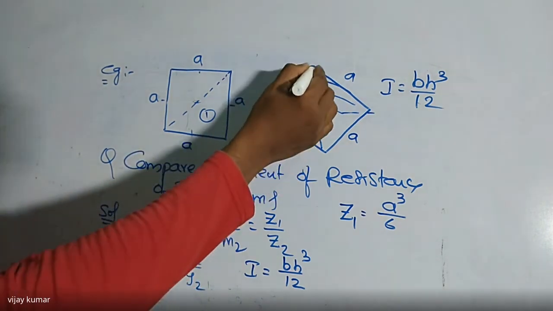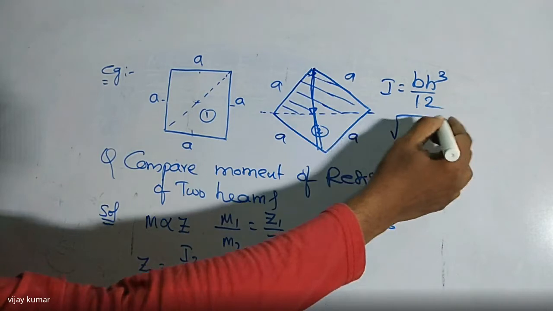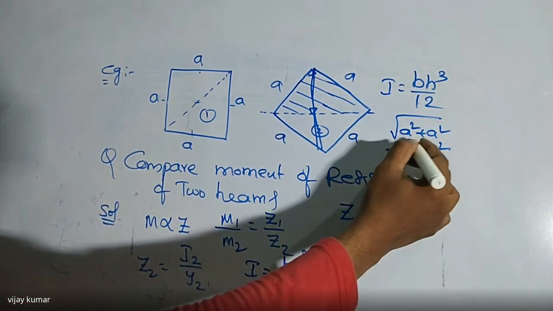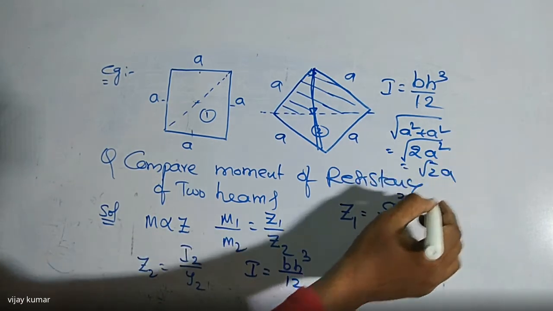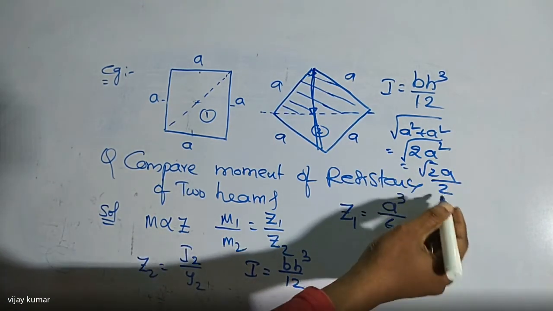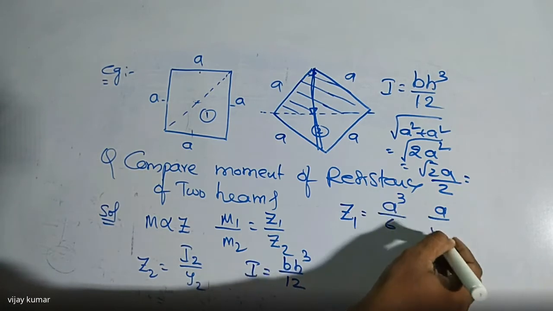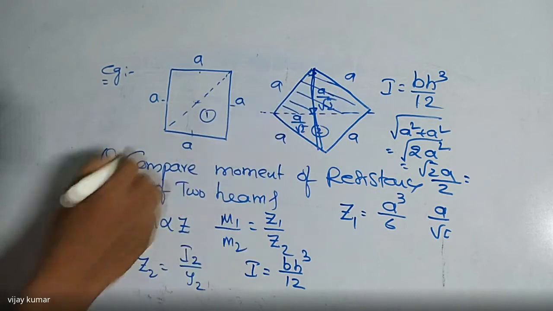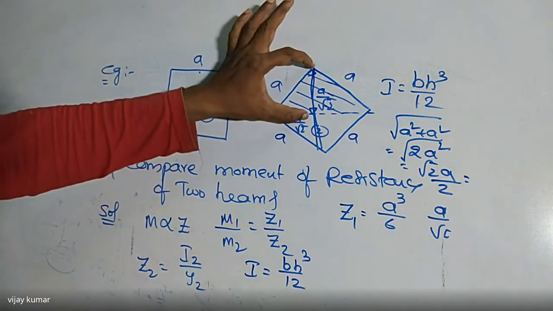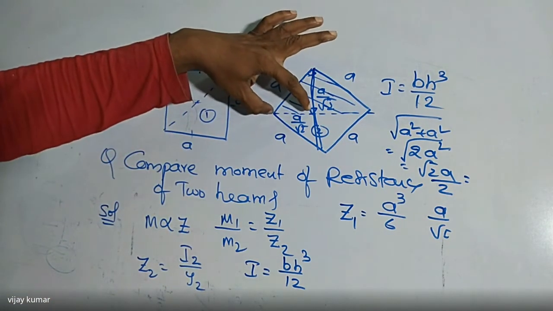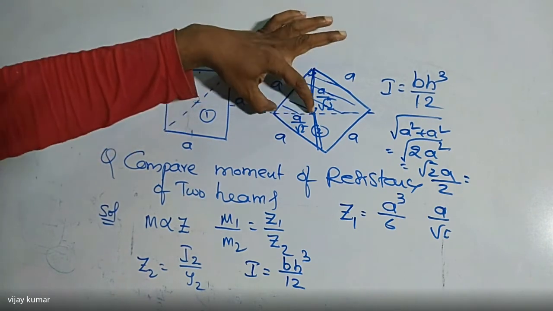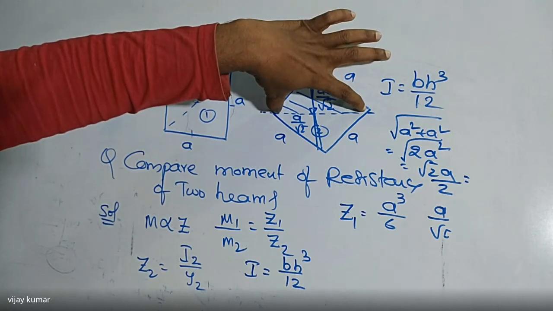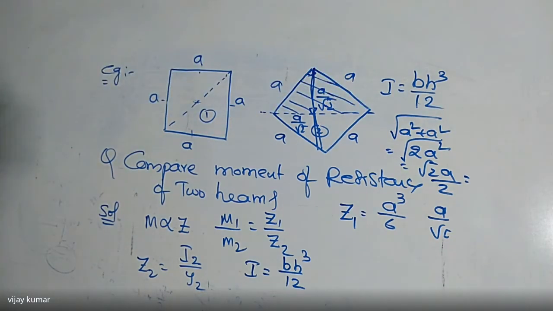So this is nothing but the square root of A square plus A square. Then we are getting 2 times A square under the square root, that is root 2 times A. Divided by 2, we are getting A by root 2. So this is A by root 2 and this is also A by root 2. That is the value of this one and this one, the vertical and horizontal lengths here. This is A by 2, this is A by 2. Totally it is root 2 A. Did you get my point or not?